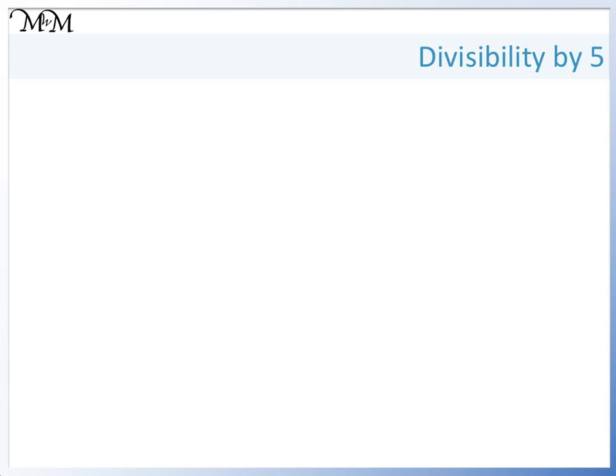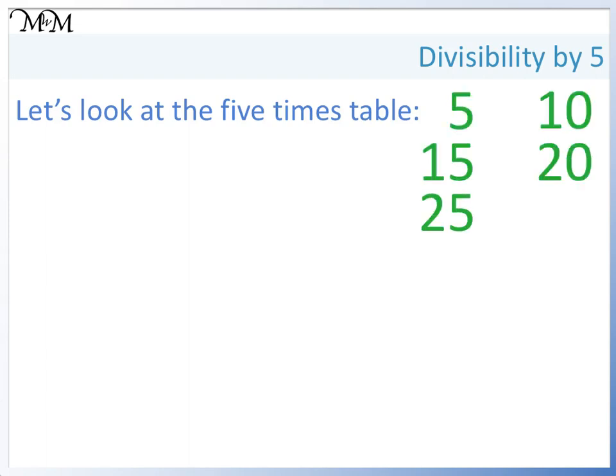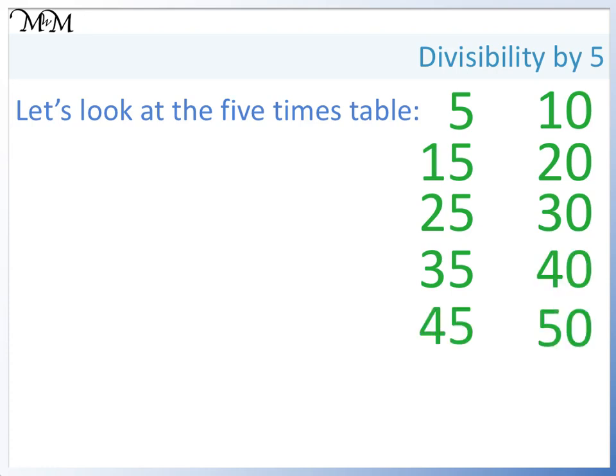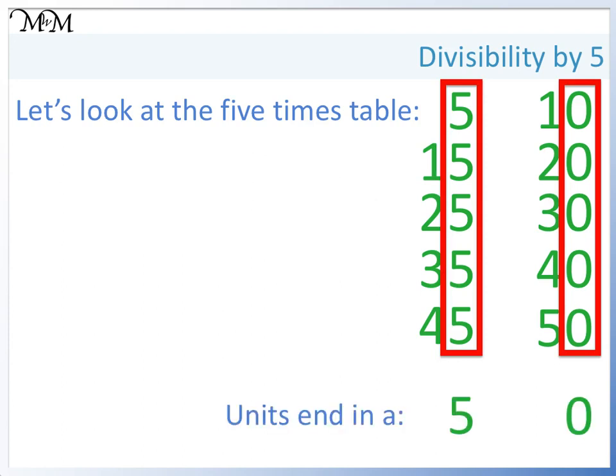Now we will look at divisibility by 5. The 5 times table can be arranged as follows: 5, 10, 15, 20, 25, 30, 35, 40, 45, 50. It always ends in a 5 or a 0. Because 5 is in the 10 times table, this pattern will continue for all numbers.